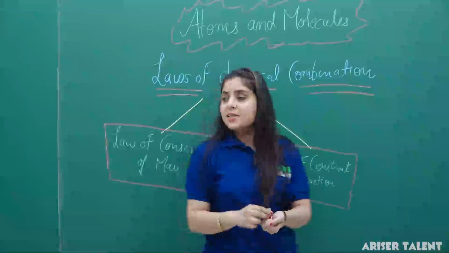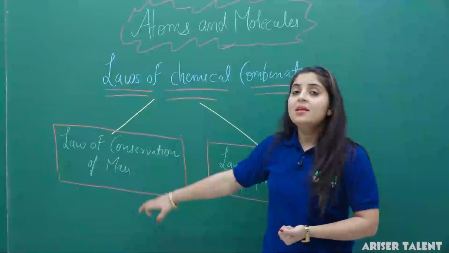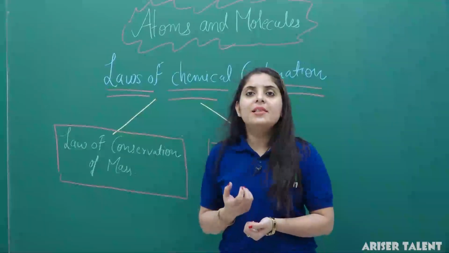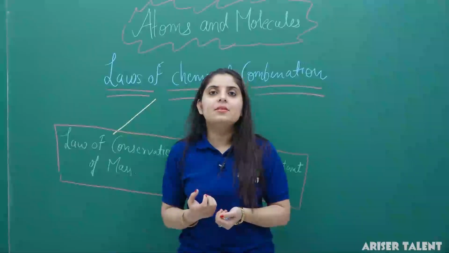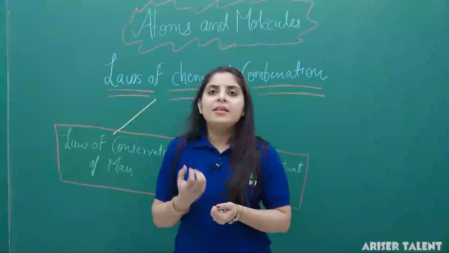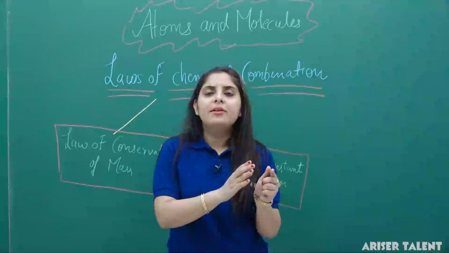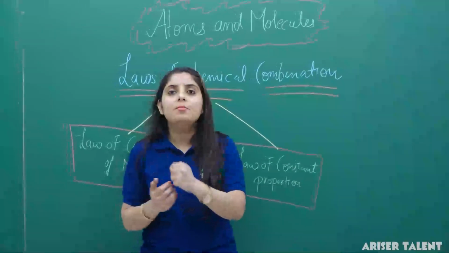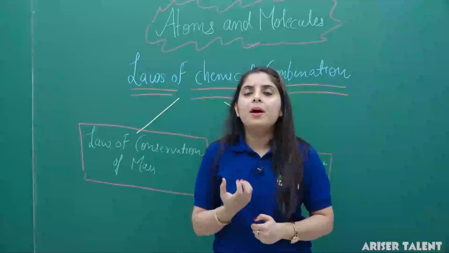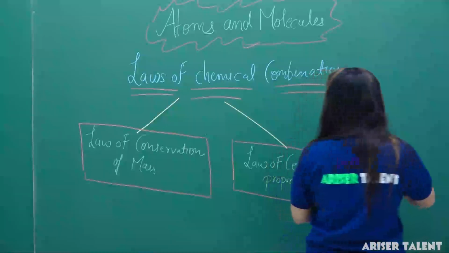So first is law of conservation of mass. What actually is the law of conservation of mass? This law was propounded in 1705 by a scientist known as Lavoisier. Lavoisier is known as the father of chemistry. He said that the reactant and product in any chemical equation will remain conserved. That is, the mass of reactants in any chemical reaction will be equal to the mass of products. It means mass can neither be created nor be destroyed. It means total mass of a substance will remain constant.